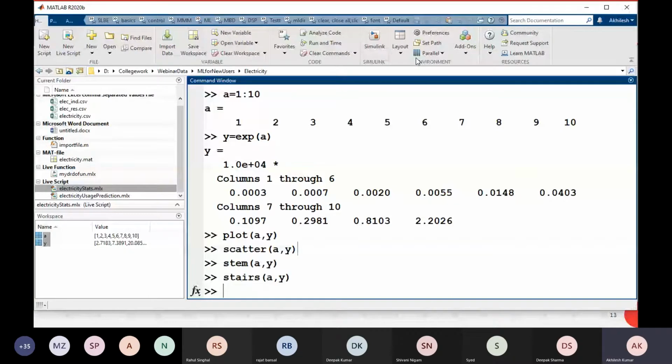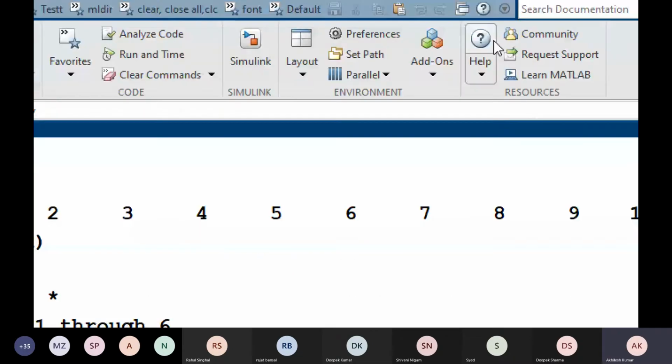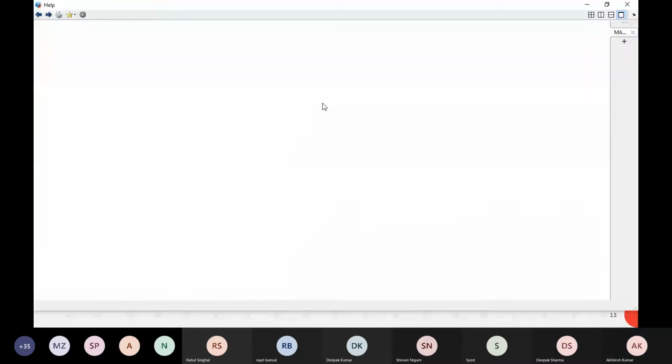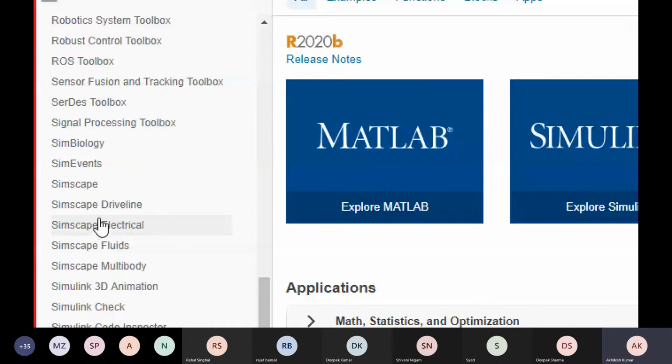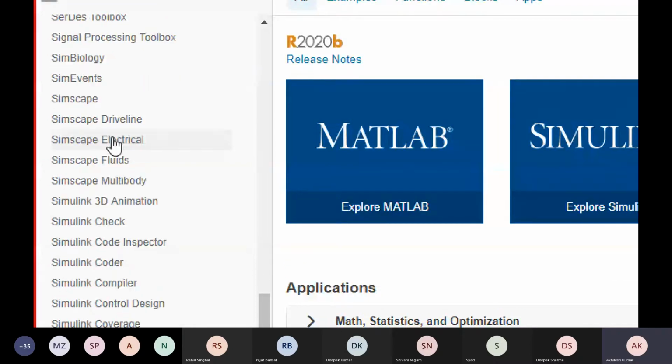Second way, if you are a beginner and you don't know anything, here you see a question mark in MATLAB, right? Just click on this, and on the left side you will get all the modules which are available in MATLAB. Let's say I want some help from Simscape Electrical.